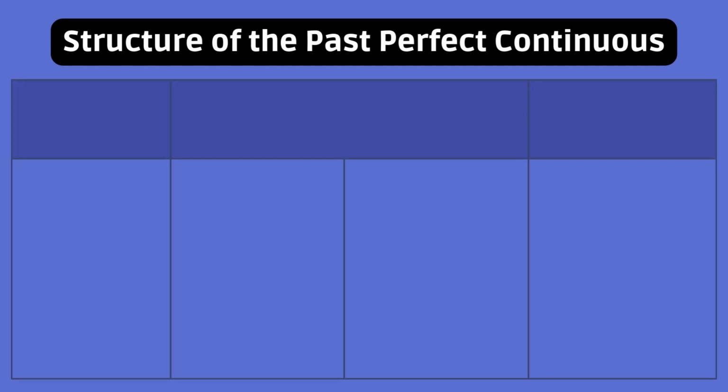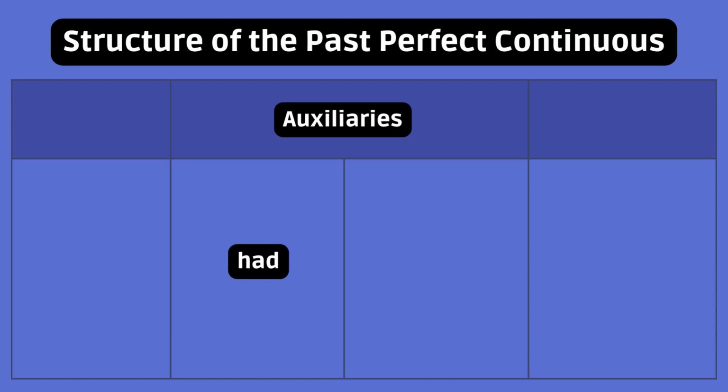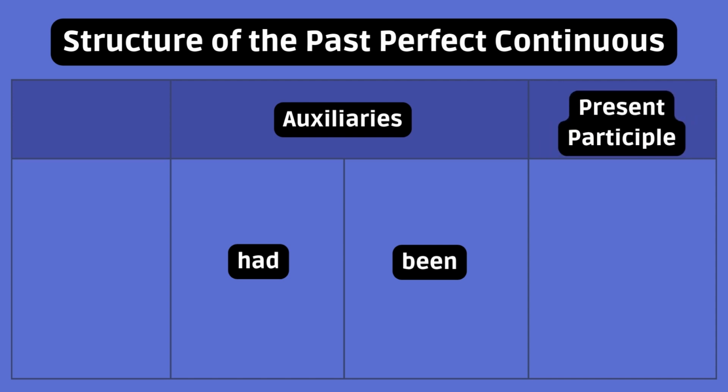Okay, the past perfect continuous consists of three words. A first auxiliary, had, which marks the past form. A second auxiliary, the past participle of the verb to be, been, which marks the perfect tense, and a present participle, the ing form of a verb, which marks continuity.